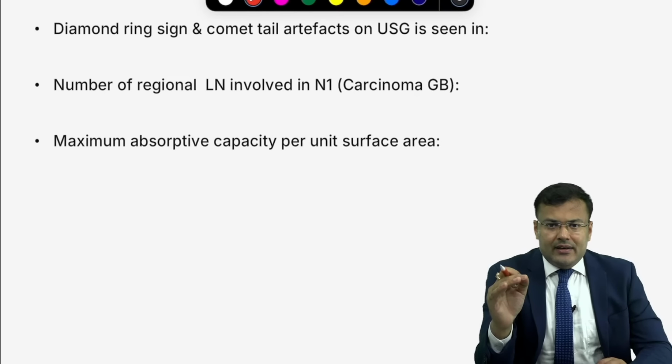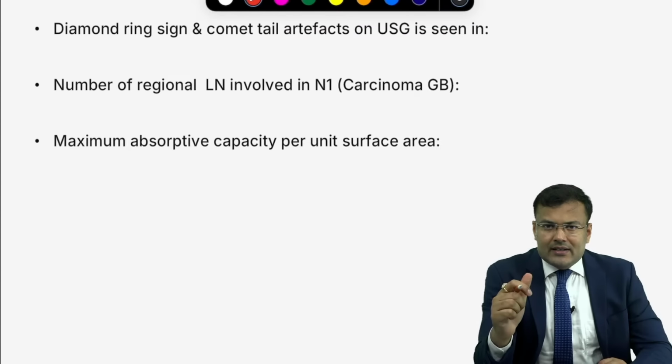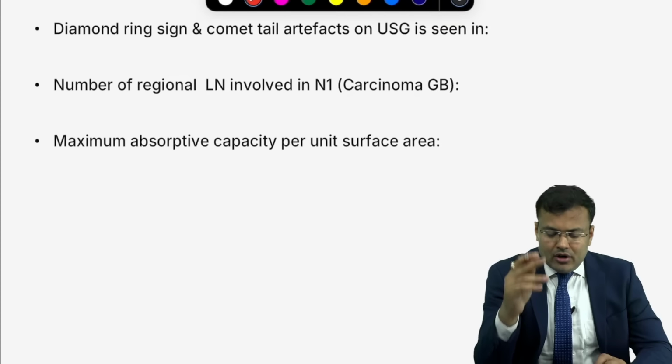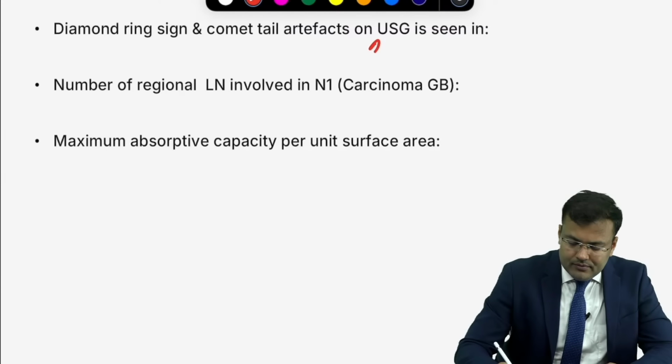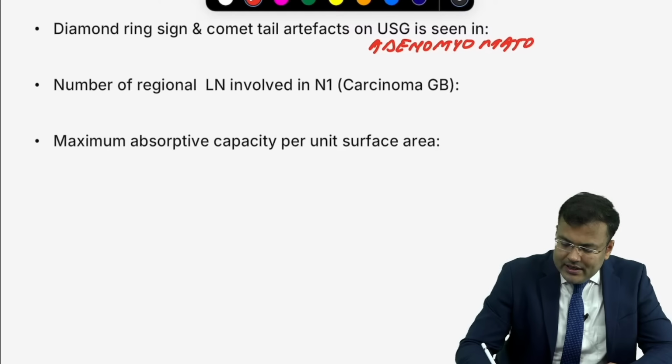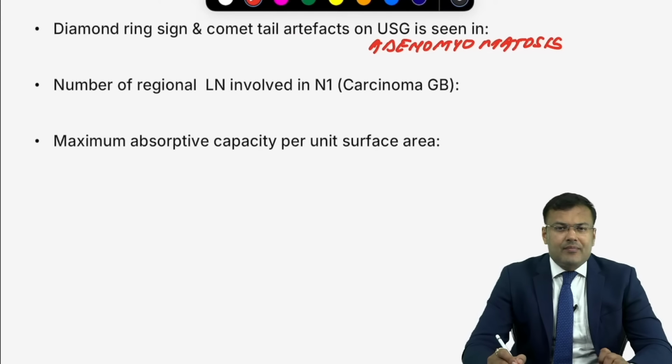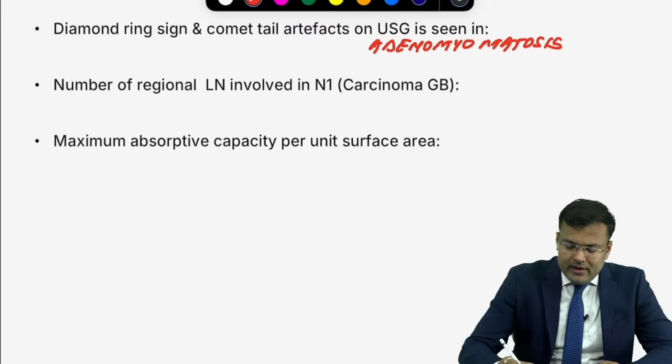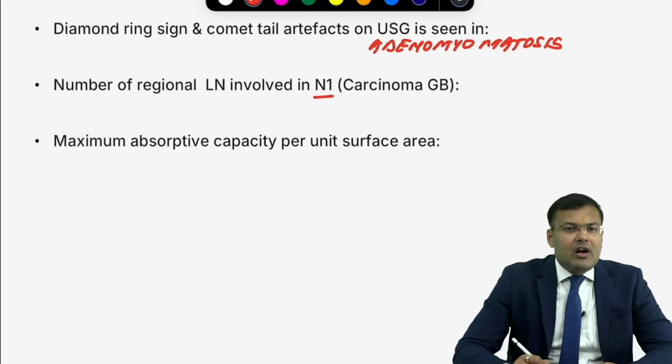Diamond ring sign, comet tail artifacts, V-shaped artifacts, all these are seen in adenomyomatosis. Next, in carcinoma gallbladder, in N1, how many lymph nodes are involved? 1, 2, 3. And in N2, 4 or more. N1, 1, 2, 3, N2, 4 or more.